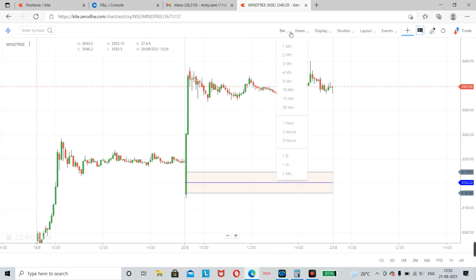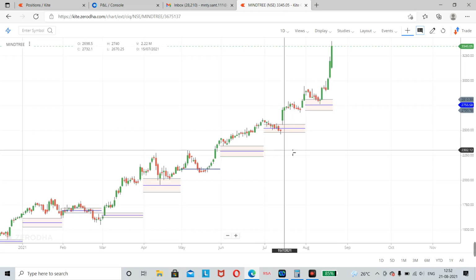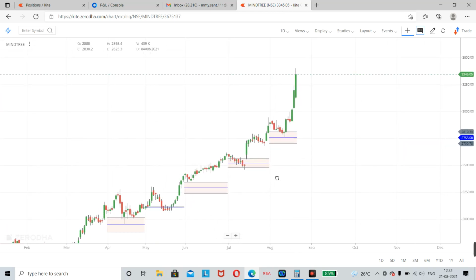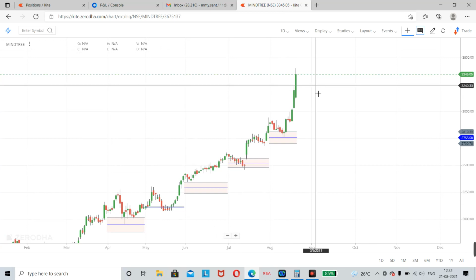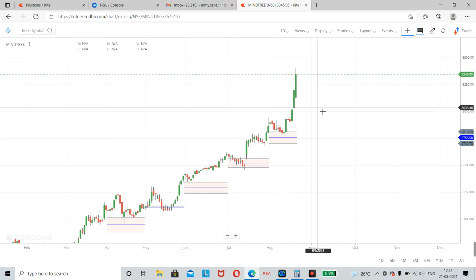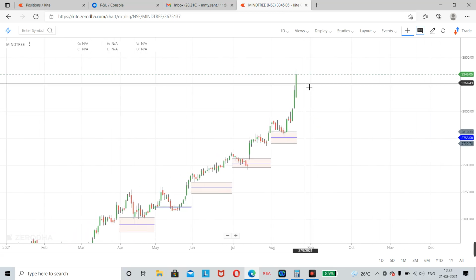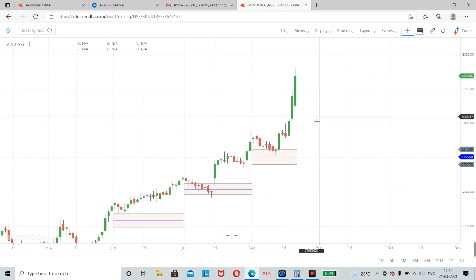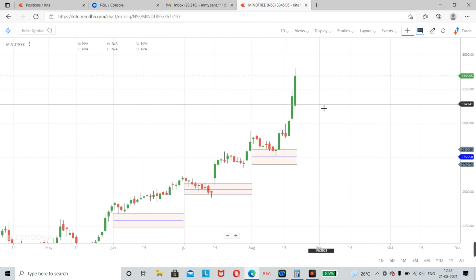So why did I take the trade? I'll tell you. Look at the chart of Mindtree. Even tomorrow, if I ask you to short Mindtree, what would you do? Will you dare to short? No. To short a trade, we need a resistance. To short a stock, we need a resistance.